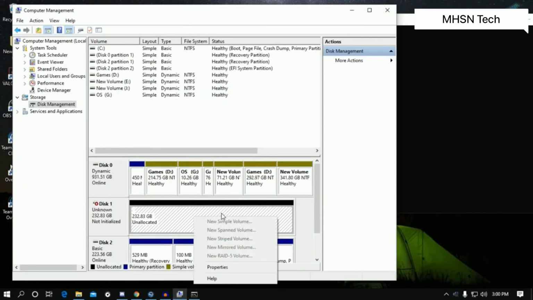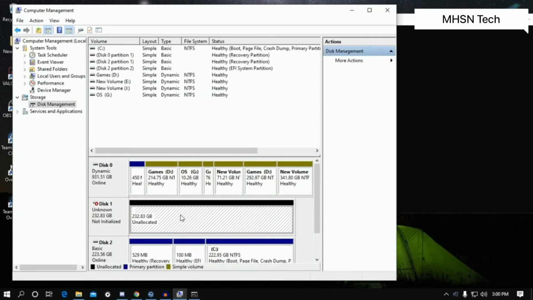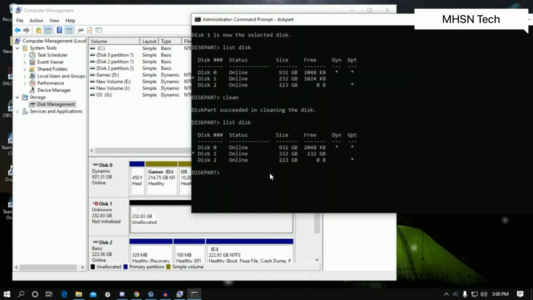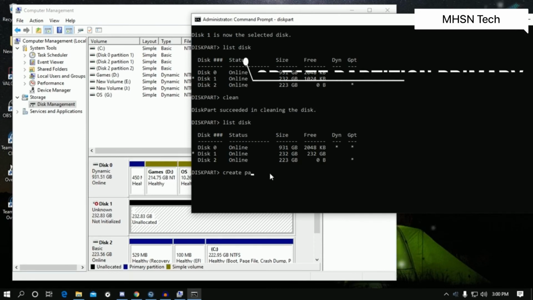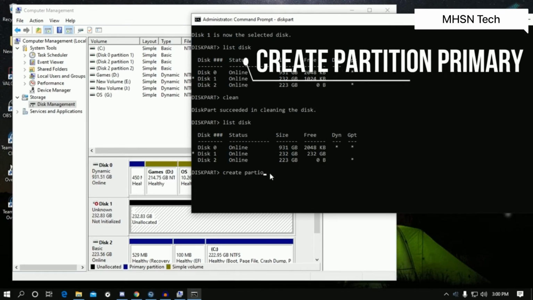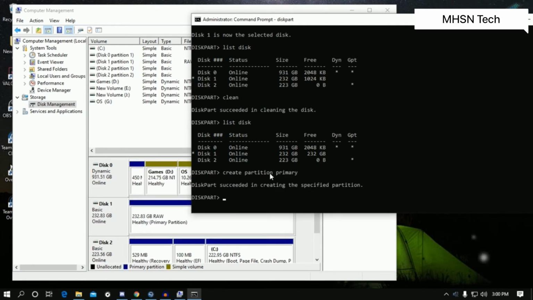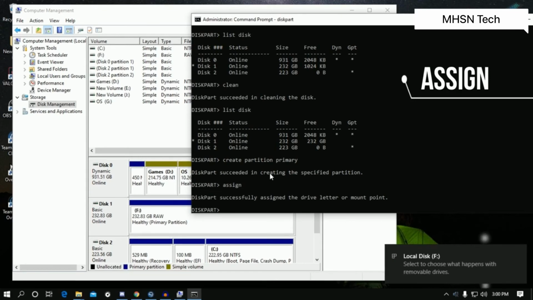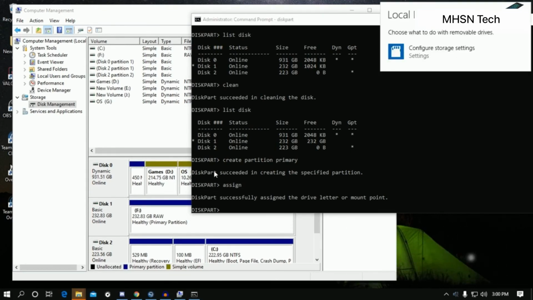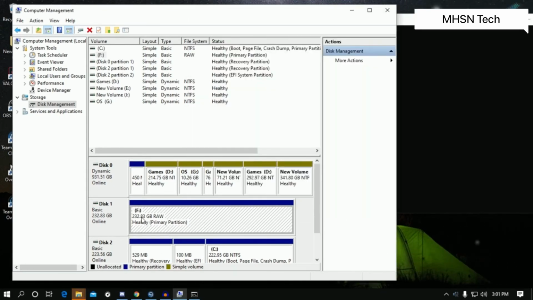As you can see, if I try to create a new simple volume, it's not working over there. So what I have to do is go to my CMD once again and type over there create partition primary, and after that you have to put over there the command called assign, and as you can see one new simple volume is created, which is 232 GB.